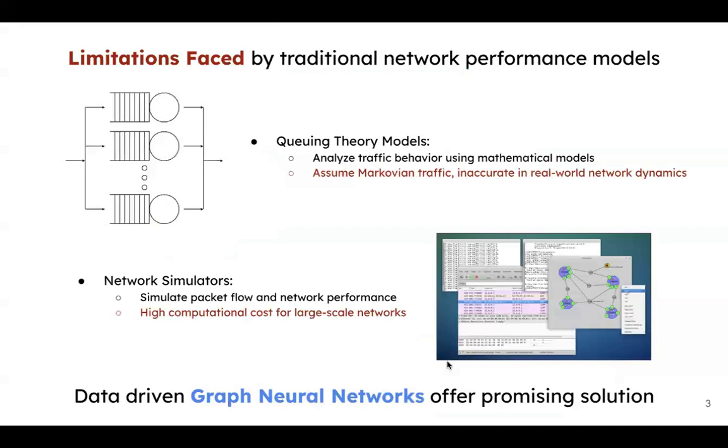Some traditional network performance models include queuing theory models, which assume Markovian traffic, which is extremely inaccurate for real-world network dynamics. Network simulators have extremely high computational costs for large-scale networks, but they're extremely accurate. To fix both these problems, this paper aims to use graph neural networks.